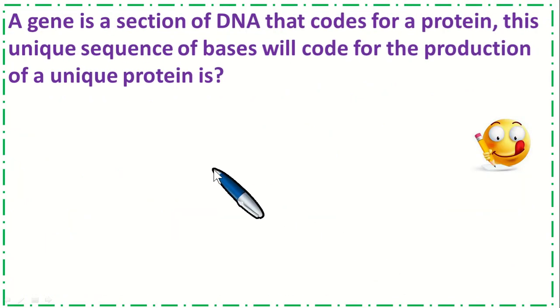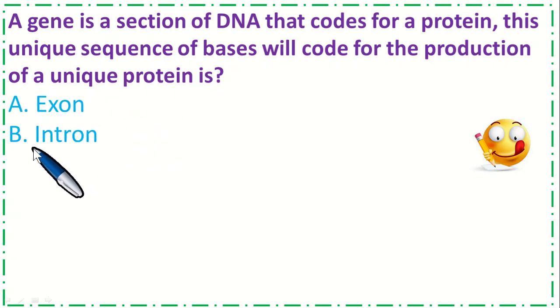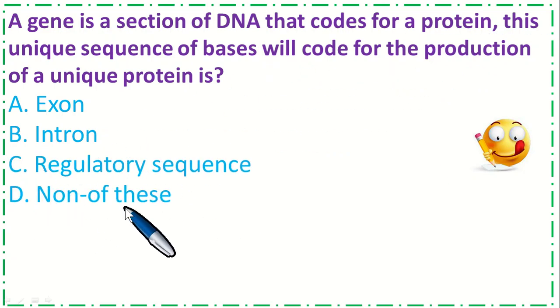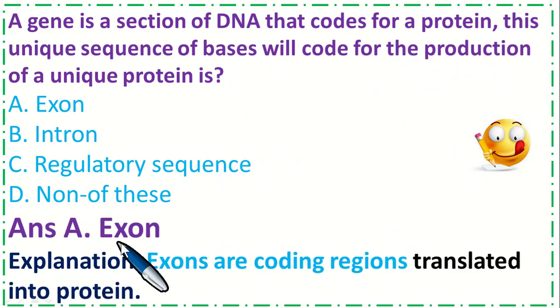Dear students, this is a very important MCQ. A gene is a section of DNA that codes for a protein. This unique sequence of bases will code for the production of a unique protein is option A, exon; B, intron; C, regulatory sequence; and option D, none of these. So the correct option is A, exon. Exons are coding regions translated into proteins.